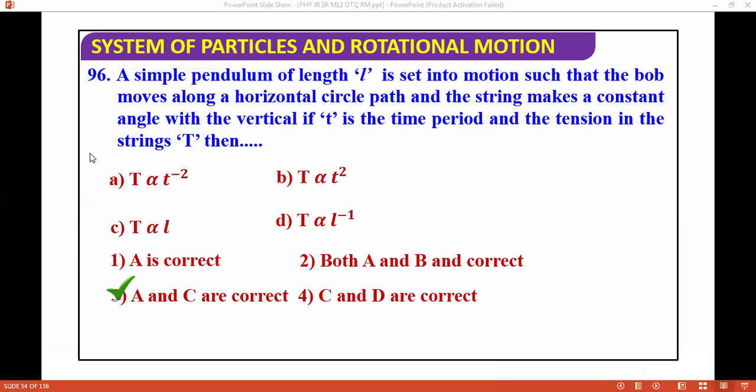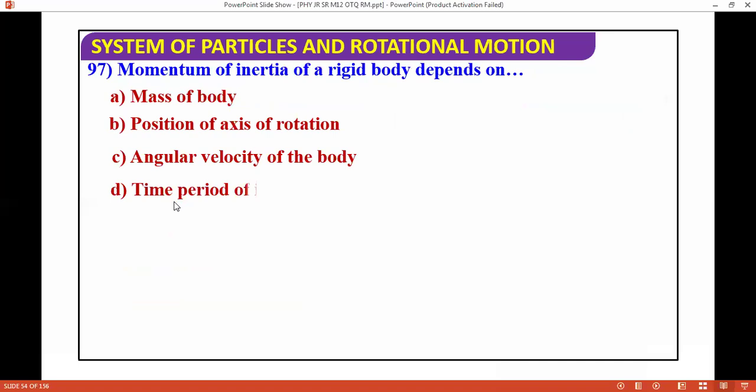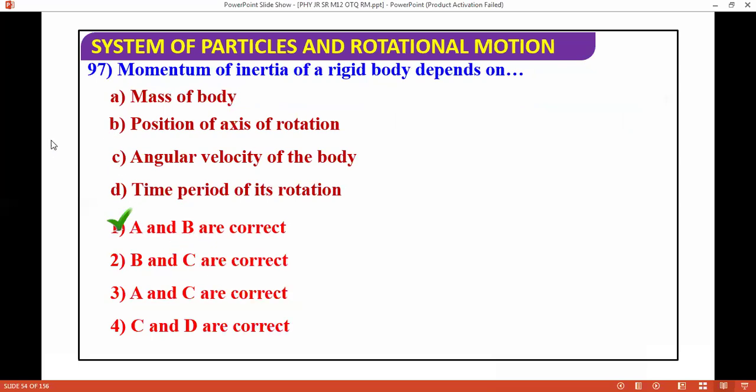Next question is: the moment of inertia of a rigid body depends on the mass of the body, position of the axis of rotation, angular velocity of the body, and time period of rotation. Which one is the correct answer? The correct answers are A and B. So basically, the moment of inertia of a body depends on the mass of the body and the position of the axis. I already explained this question, no? Yeah, so I'm moving ahead now.